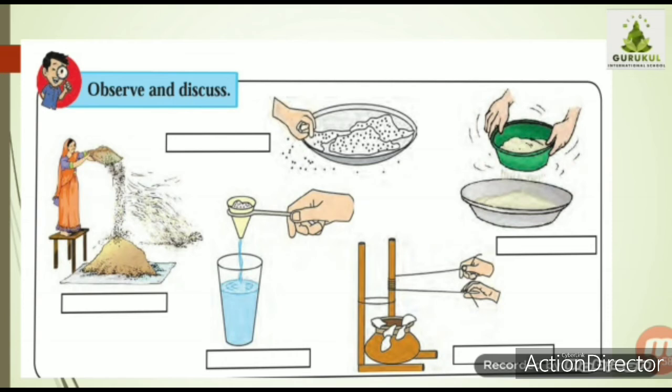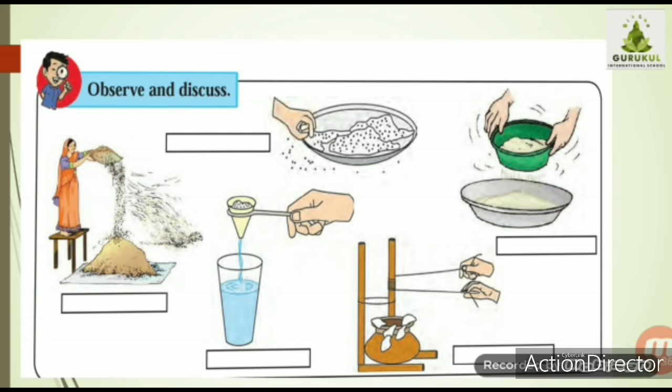As you can see in the picture, they have given a table on page number 97. Some pictures are given. In the first picture you can see a lady pouring grain down. That process we call winnowing, which is separation of grain coverings from the grain. It is poured from a height so that, due to the wind, the husk blows away and the pure grain falls down.